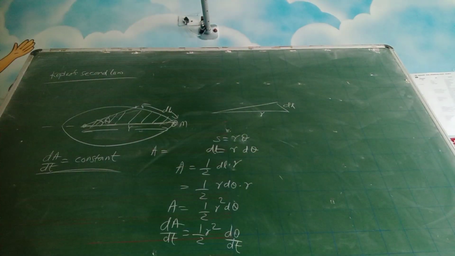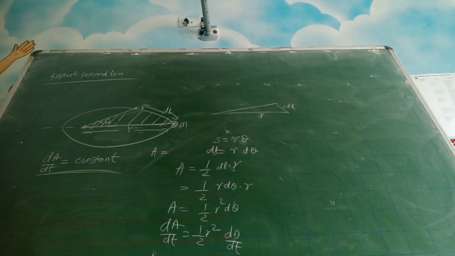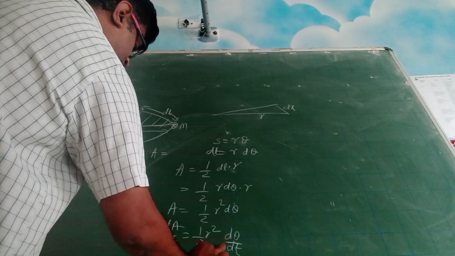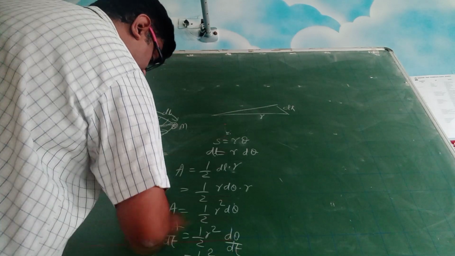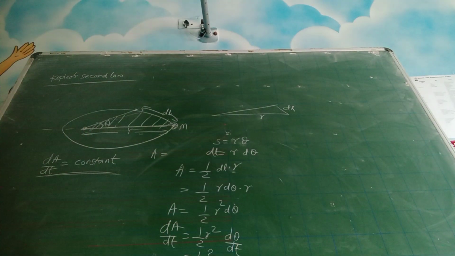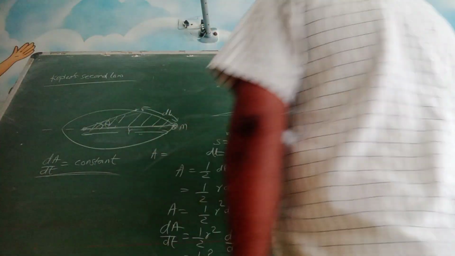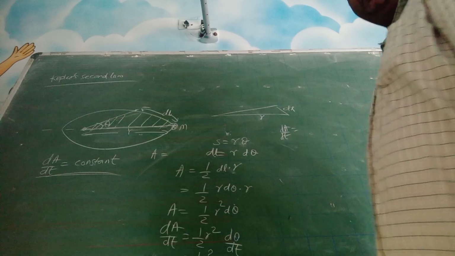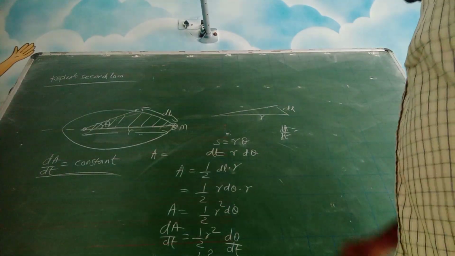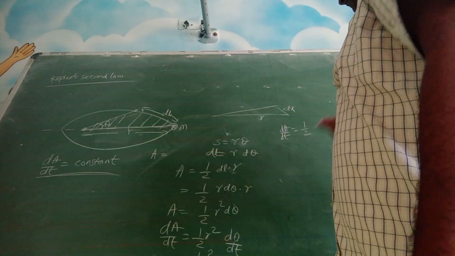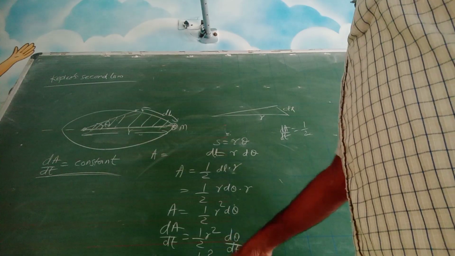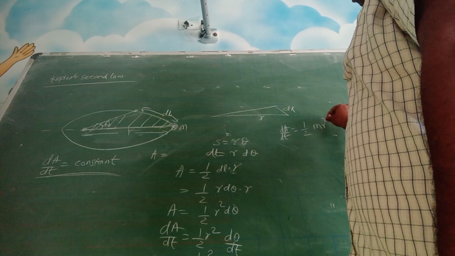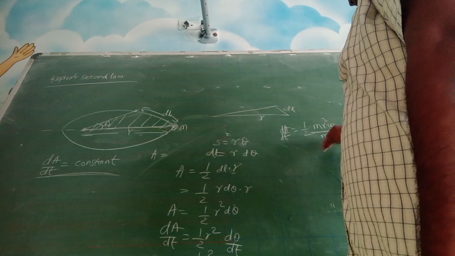d theta by dt. What is d theta by dt? Is it not angular speed? So dA by dt is equal to half r square omega. Alright, so let us write these terms here. I'll do one thing. I'll multiply numerator and denominator by mass. So I will get half m r square omega divided by m.